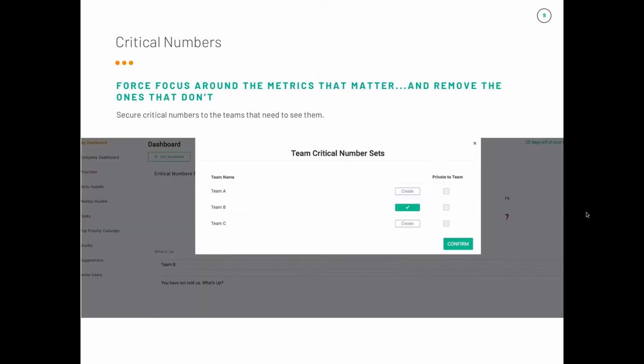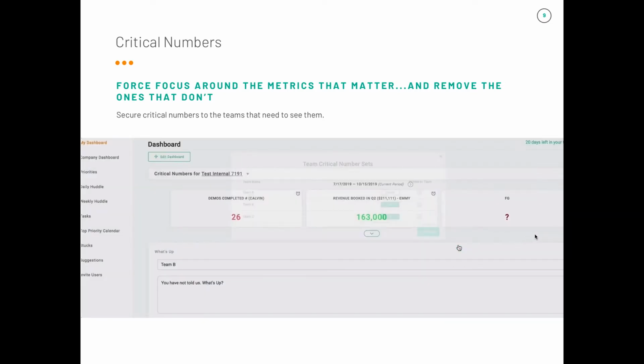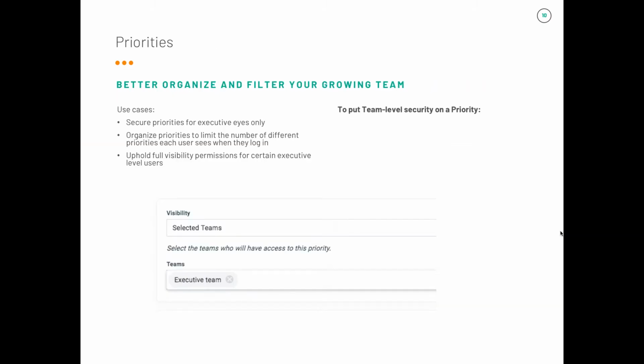Separately, you have the option to make your team critical numbers private to that specific team. Simply click on the Private to Team option when you're setting up your critical number set. With Team Tools, you're able to secure visibility of priorities by team.